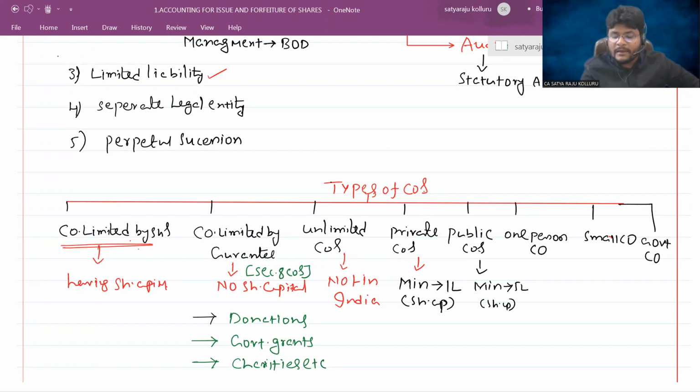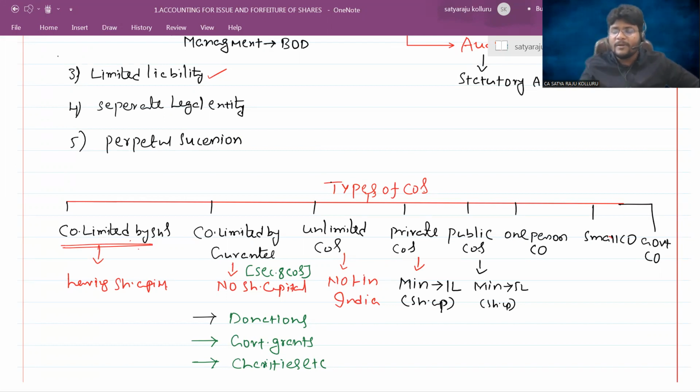Next, in the case of private companies, the shares are not offered to the general public. The shares are subscribed through private placement. Private placement means from a known group of people, from known friends. Do you understand?